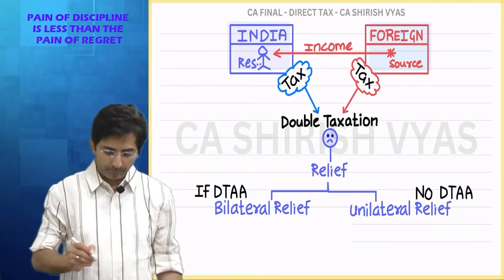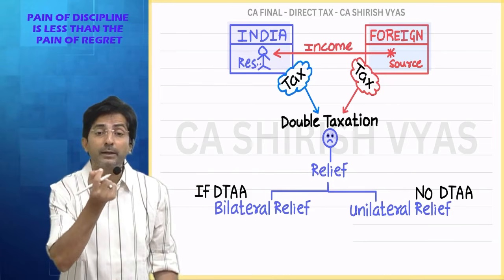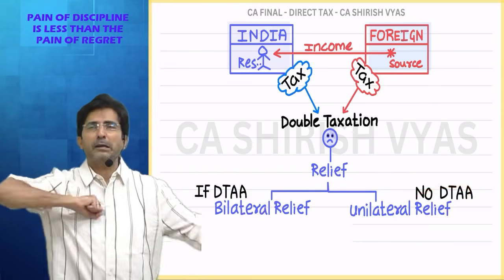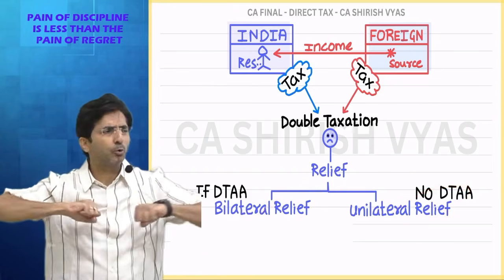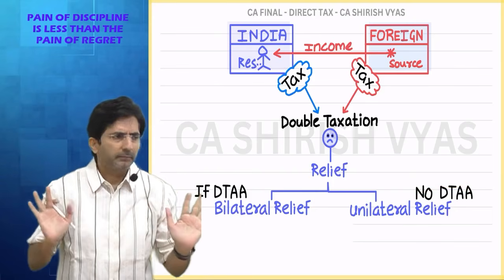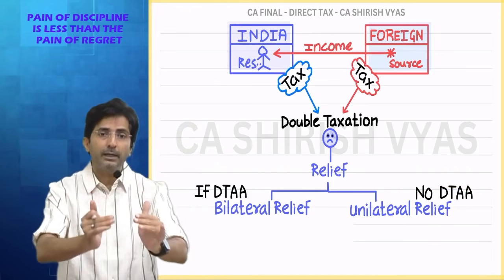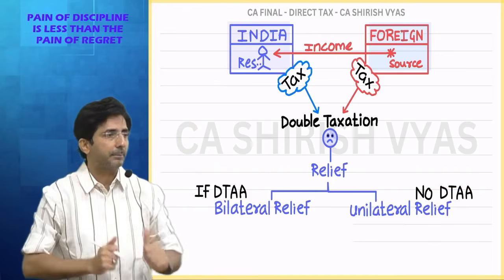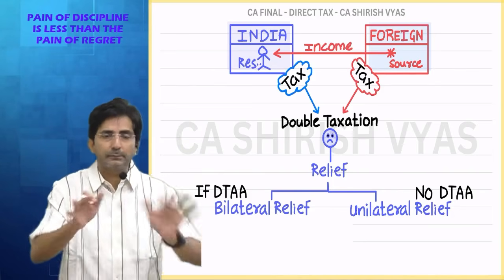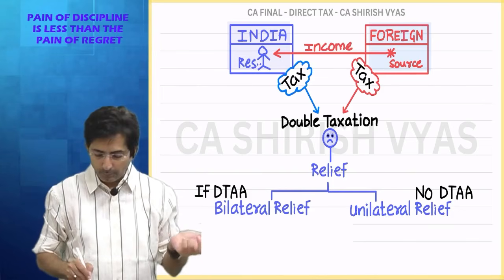Okay. Now, see, basically the objective of this topic is how to calculate the relief. See, relief means you have got the pain of double tax, two taxes. But at the end, you will get some relaxation, means your tax liability will be reduced. But how to calculate the relief, that is the main headache in the chapter. But that I will take later on. First understand what are the different types of relief. So first relief is called bilateral, other is called unilateral.